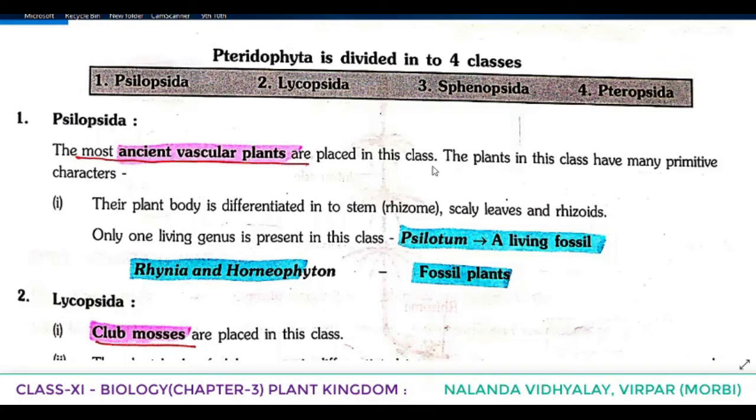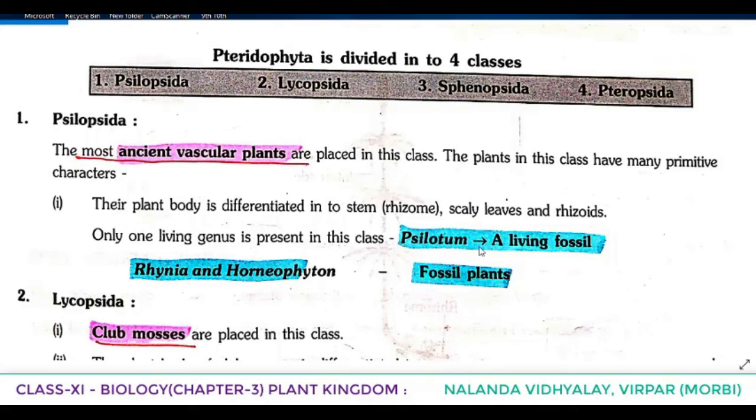The plants in this class have many primitive characters. Their plant body is differentiated into stem. We already informed that underground stem is known as what? Rhizome. Then scaly leaves and rhizoids, root-like structures. So, scaly leaves are there, root-like structure rhizoid is there, even stem is there but underground, so it is known as rhizome.